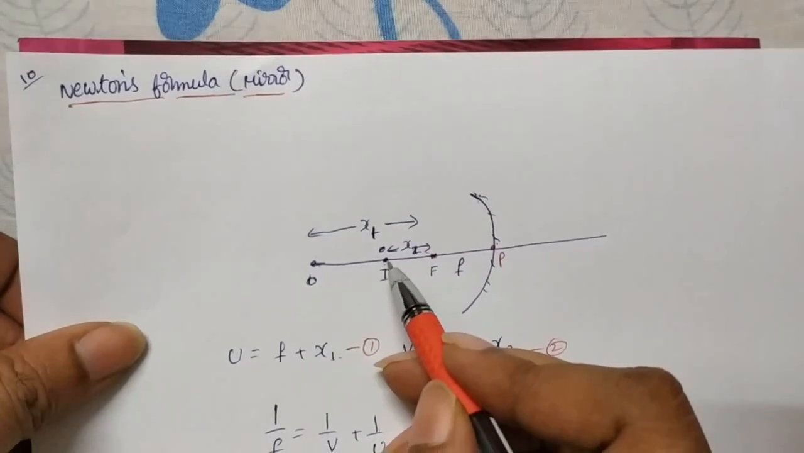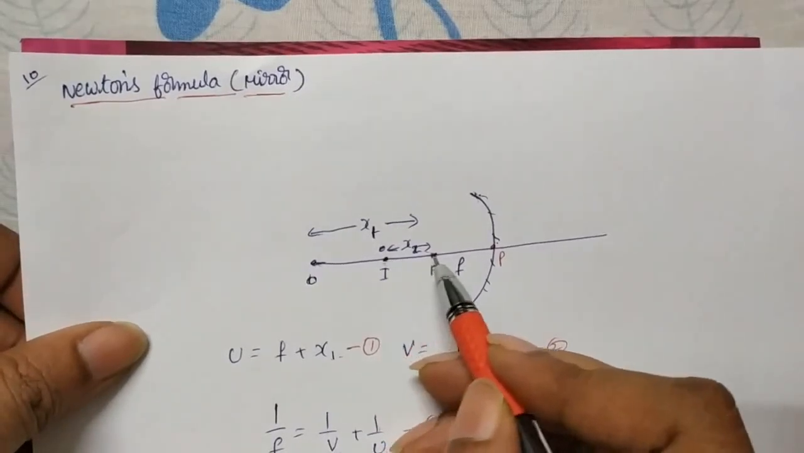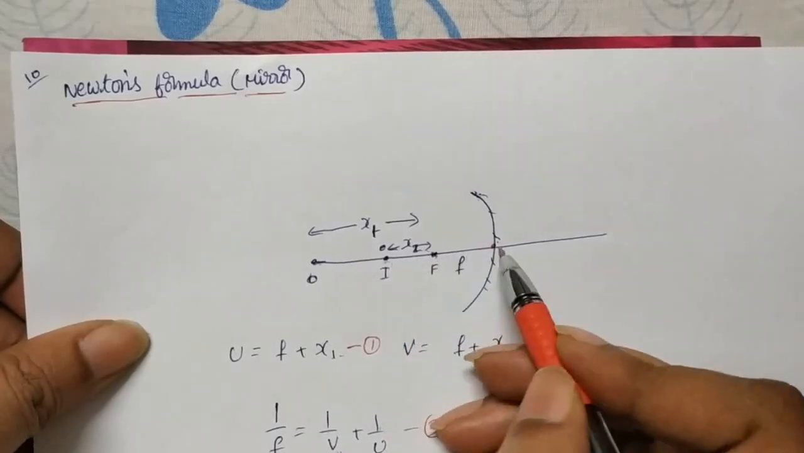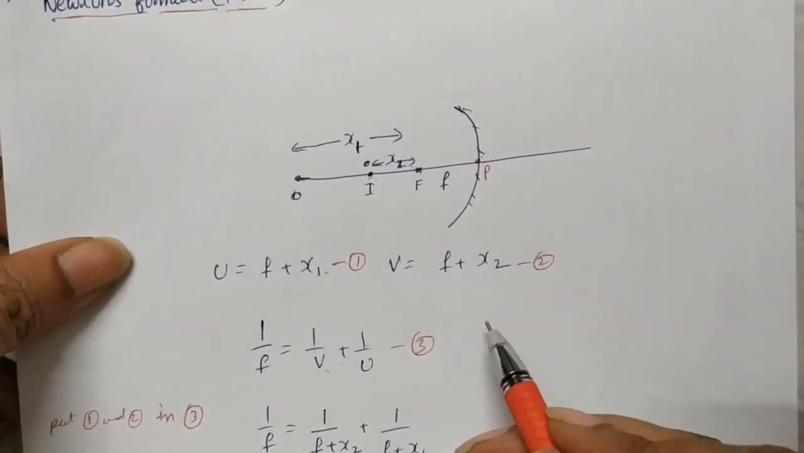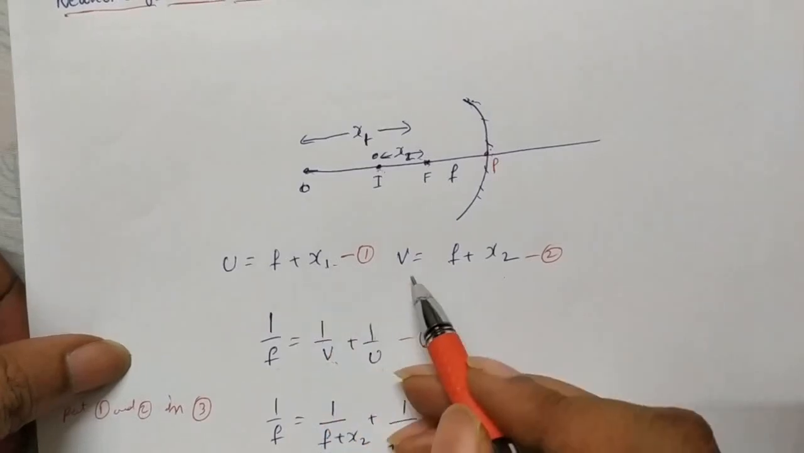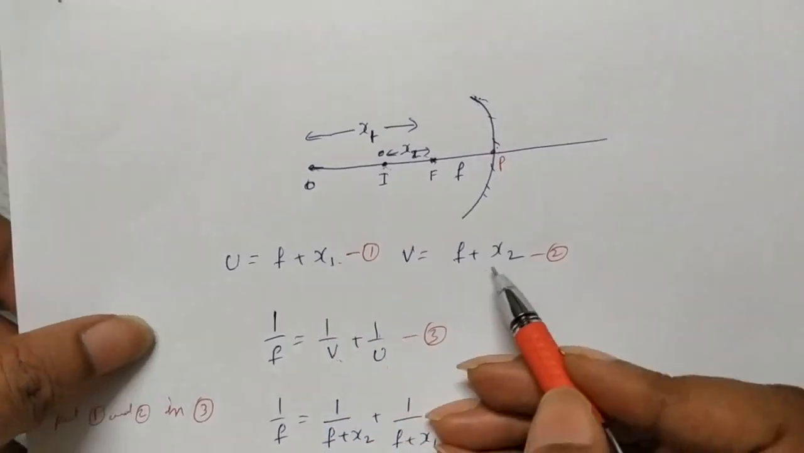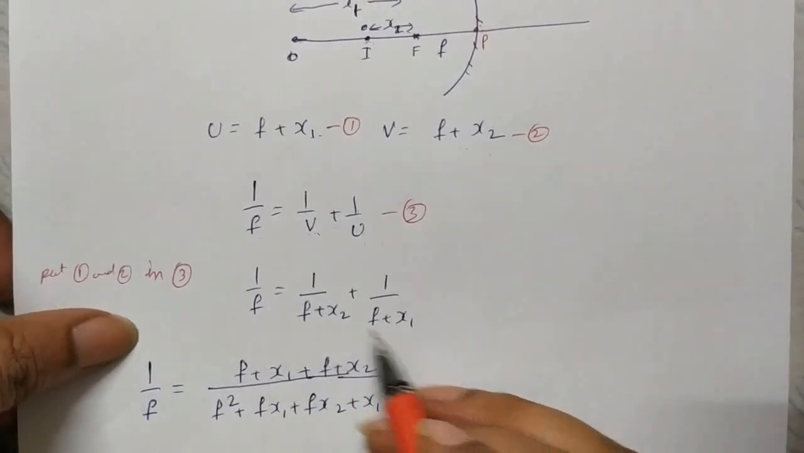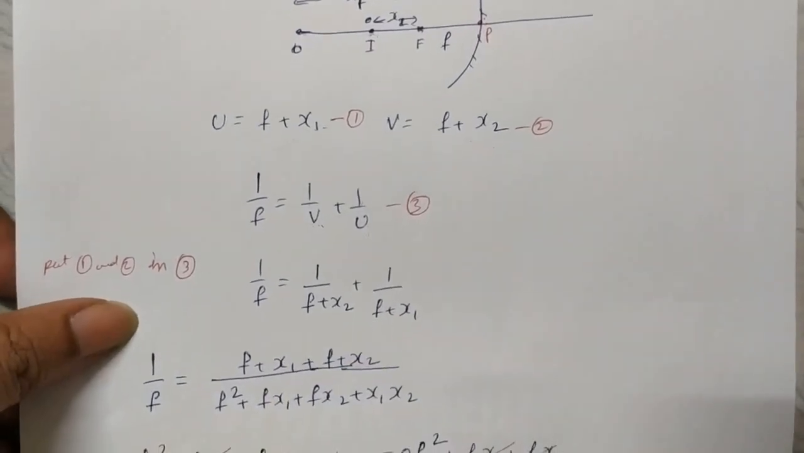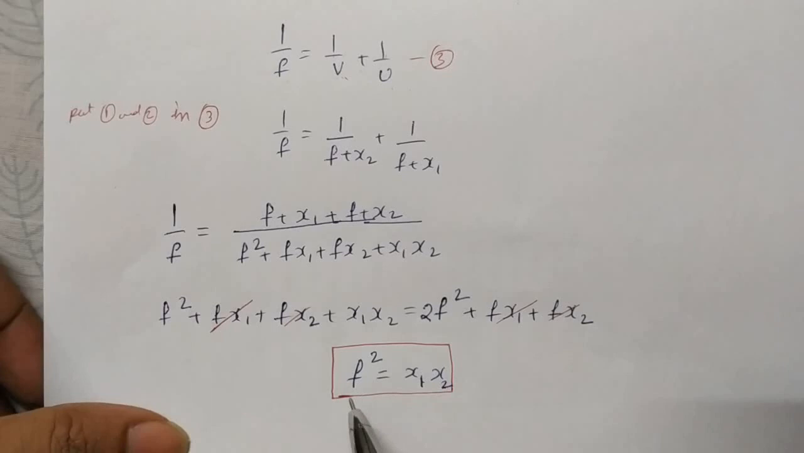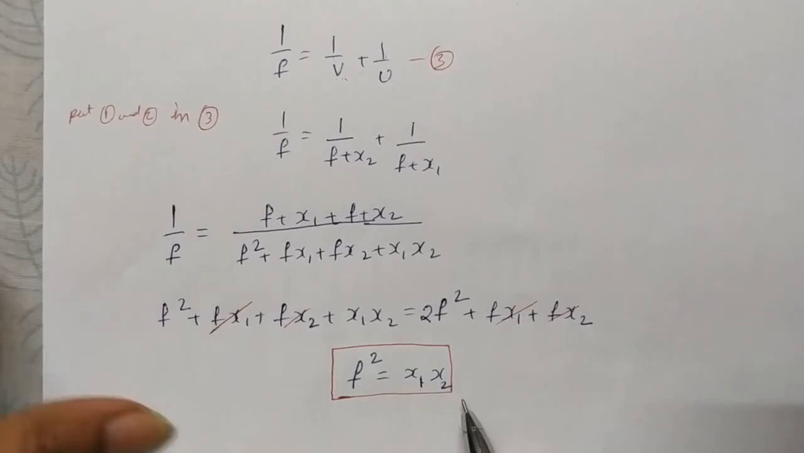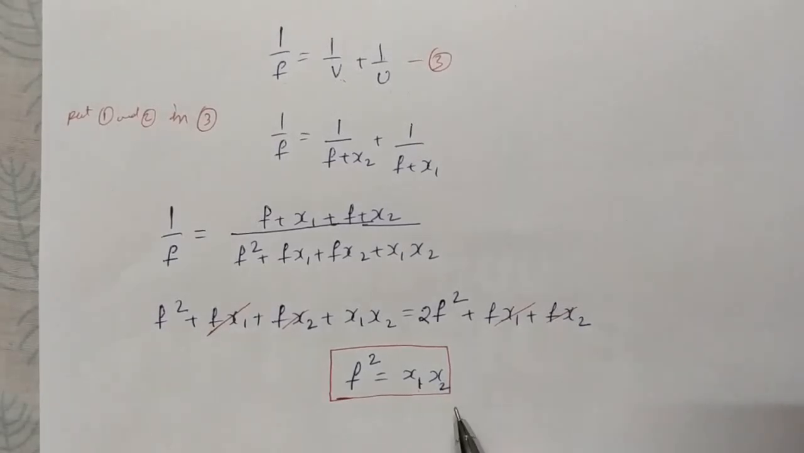And what is the distance of the image? Suppose the image distance from the focus is x2; actually you should measure from the pole, that is x2 plus f. So we know the distance of the object and the distance of the image, and we can substitute in this equation, make the LCM and cross multiply, and finally after cancelling we get f square is equal to x1 x2. F is the focal length, x1 and x2 are the distances of the object and image from the focus, not